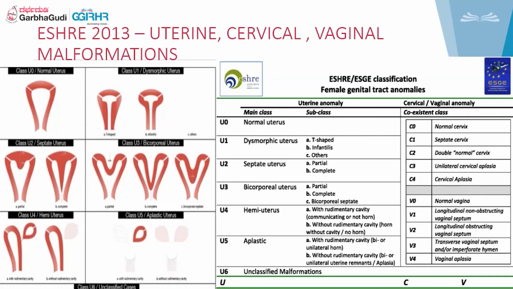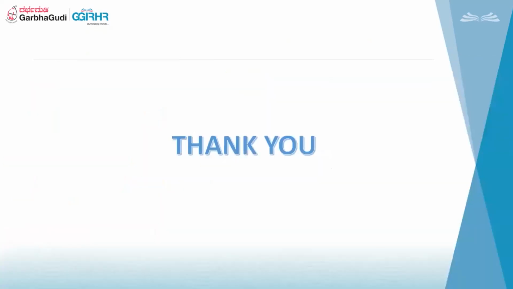Aplastic cervix, sorry. Then the vaginal anomalies. Under V1 we have a longitudinal non-obstructing vaginal septum. V2, longitudinal but obstructing, where one vaginal septum is obstructed. V3, transverse vaginal septum or the imperforate hymen. In V4, we have the vaginal aplasias. That's it. Next slide, please. Thank you.